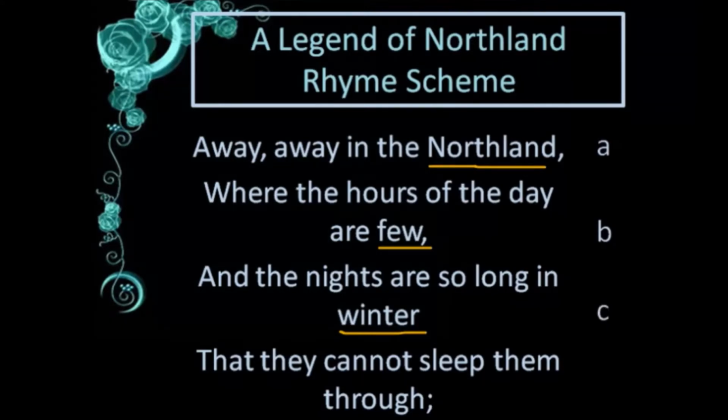And then check the next word, through, with Northland, are they rhyming? No. Through, few, the ending is rhyming. So we can give the letter B here. So the first stanza rhyme scheme we have is A, B, C, B. Let's move on to the next stanza.